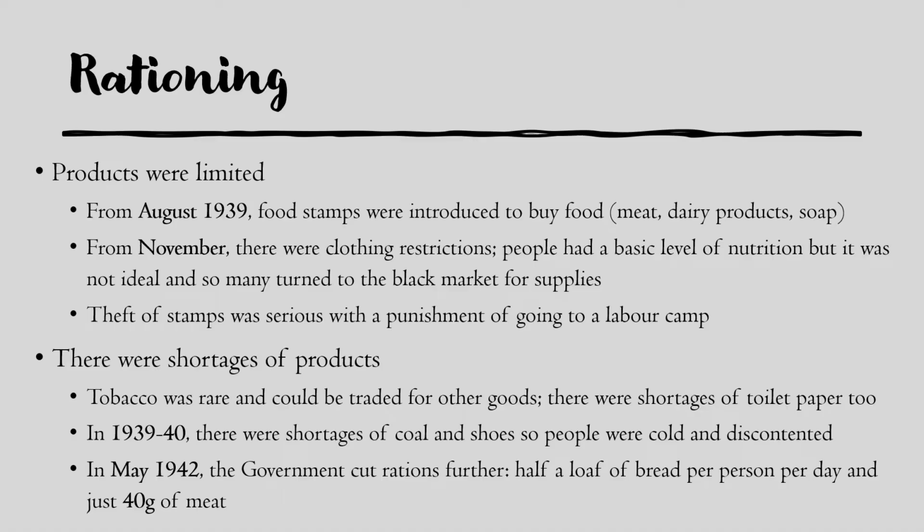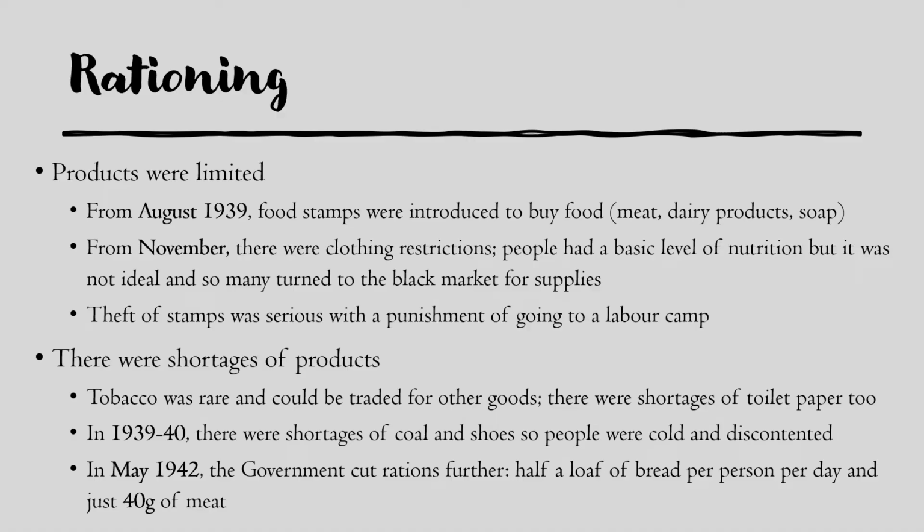Second effect was that there was a shortage of products. So tobacco for smoking, that was rare, and there was a shortage of that, and this was actually used to trade for other goods because it was that rare. There were also shortages of toilet paper, and from 1939 to 40, in the winters, there were shortages of coal and shoes, so people were very, very cold, they were very, very unhappy with how things were going.